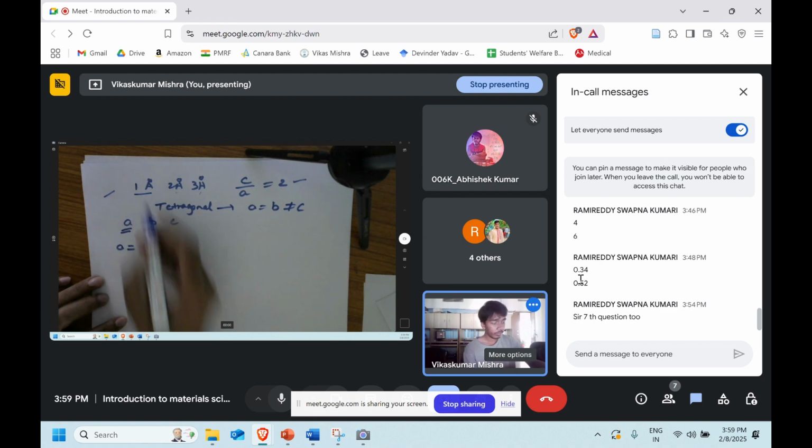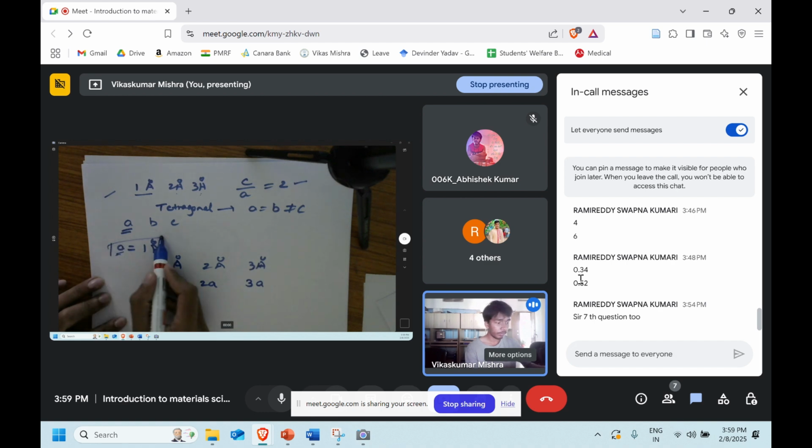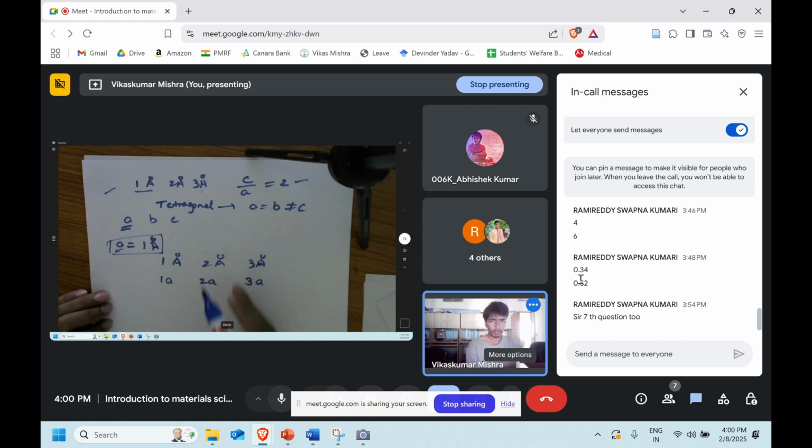Now let's write 1 angstrom, 2 angstrom, and 3 angstrom in terms of A, B, and C. Since I said A is 1 angstrom, I can write this as 1A, this as 2 times A, and this as 3 times A. I consider that 1 angstrom is A, my lattice parameter. You can consider 2 angstrom to be A; it won't make any difference. We just have to follow these rules. Now again, I have to represent this first one in terms of A, which is already there.